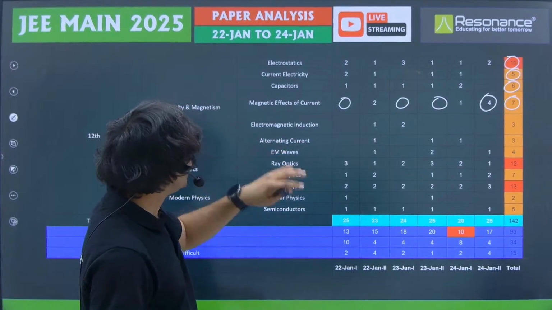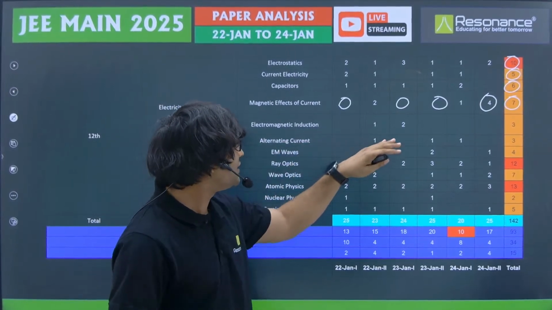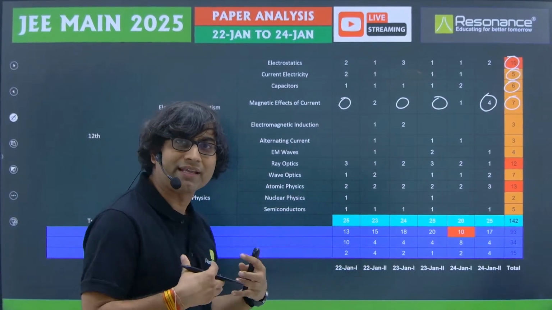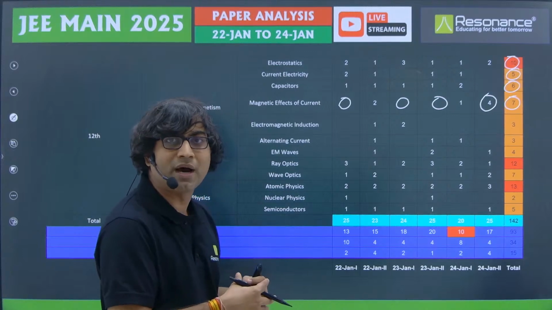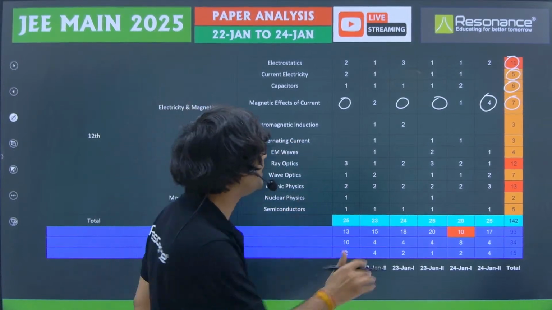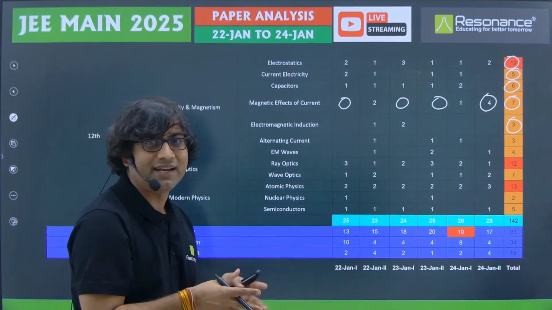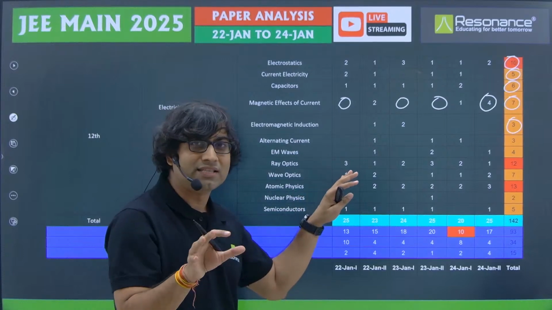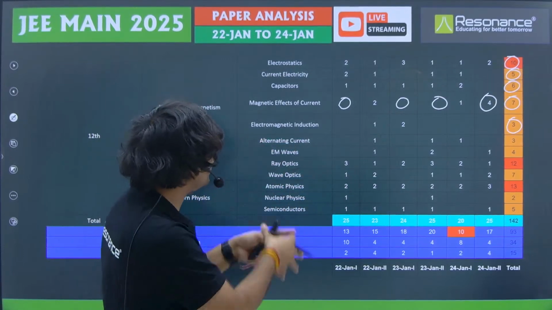Now next is electromagnetic induction. Now this is a little bit depressing, because electromagnetic induction is not a very small chapter. It takes time also to master this chapter. People put a lot of effort into it, but despite that, you see only 3 questions are asked from electromagnetic induction. So definitely this has been a little bit disappointing for those students who have prepared well in this chapter.